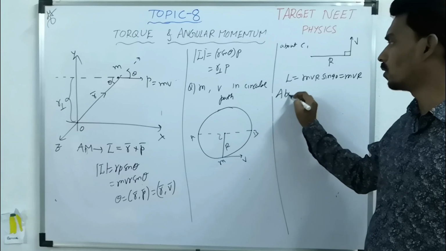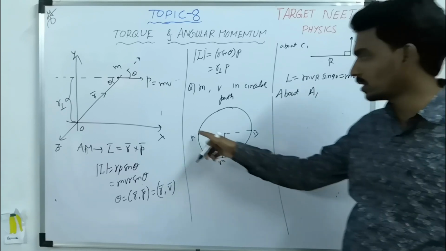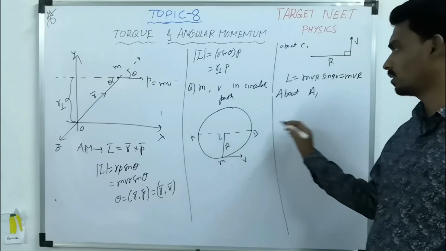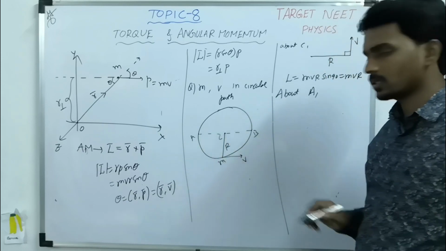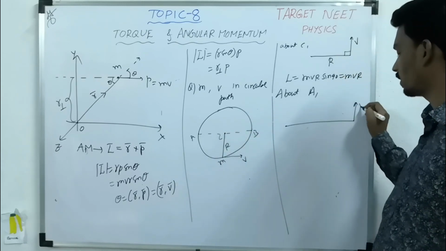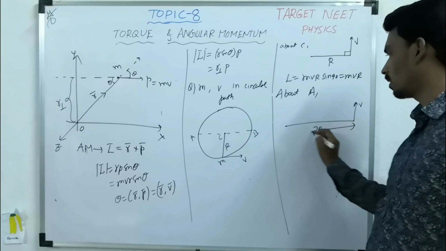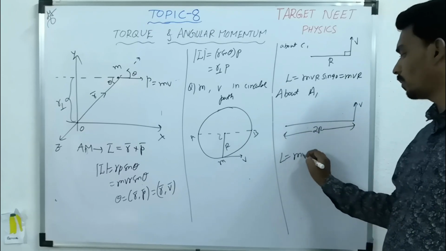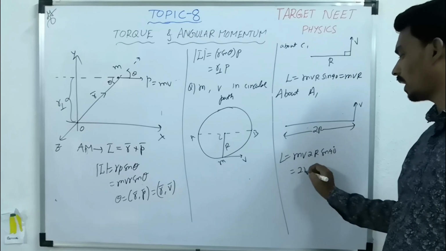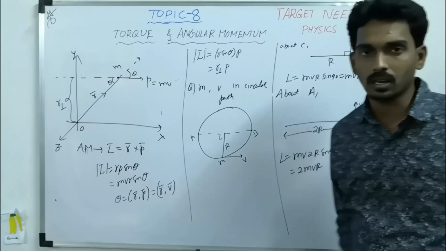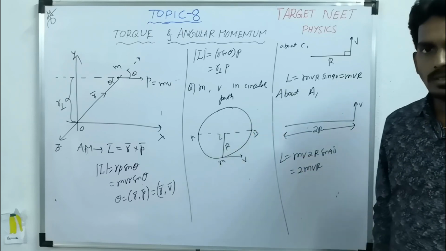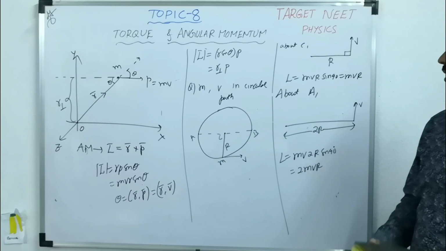Now you take about A, about this point. Now about this point if you consider, then what happens? The perpendicular distance now will become 2r. Like this is the reference point, now this is the velocity. Now the distance is 2r. Then the angular momentum will become mv times 2r sin 90. So what is the angular momentum? 2mvr, double. So this way you can understand some simple questions.